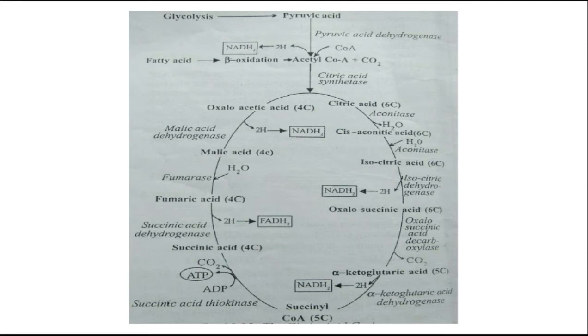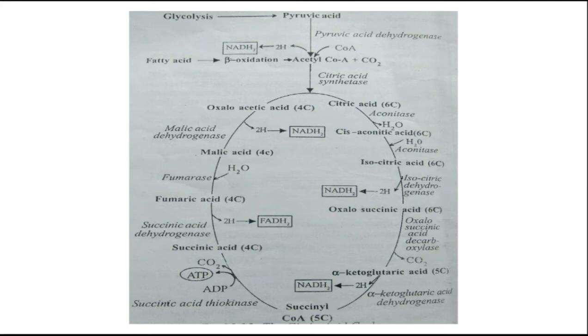So we will see one by one the reactions of the citric acid cycle. First of all, the catabolism of fatty acids, carbohydrates and amino acids occurs.